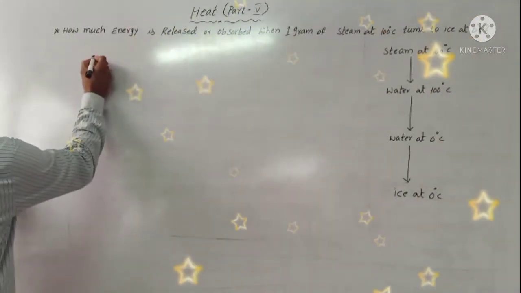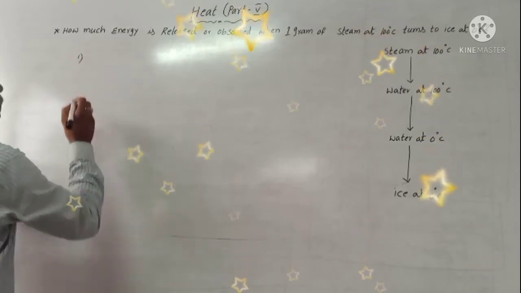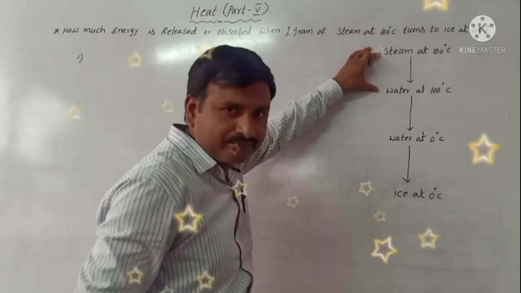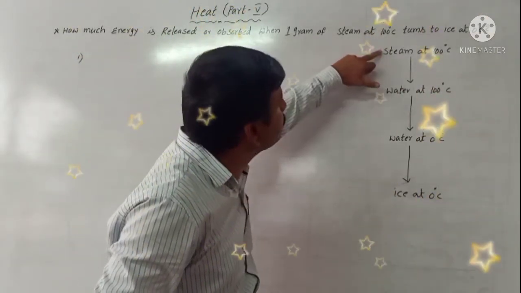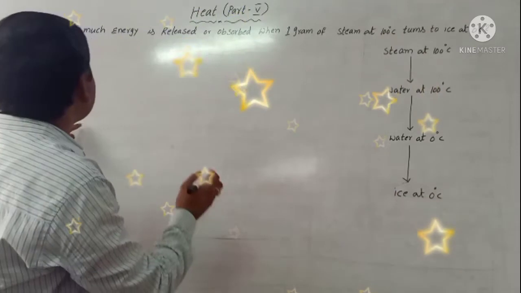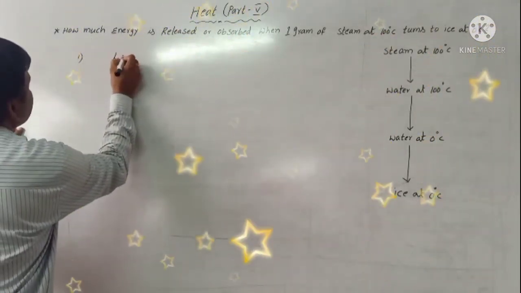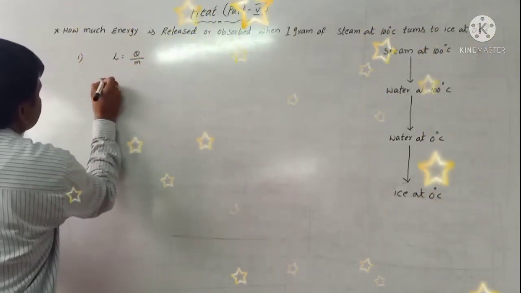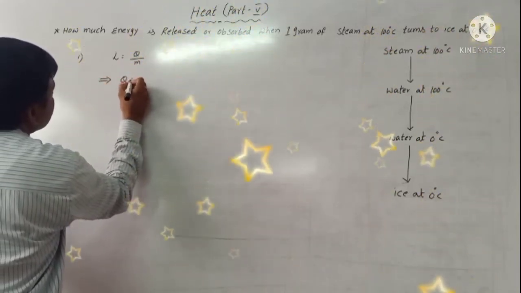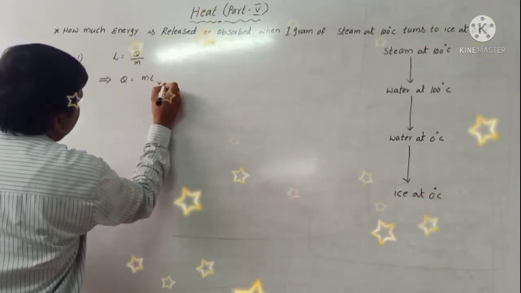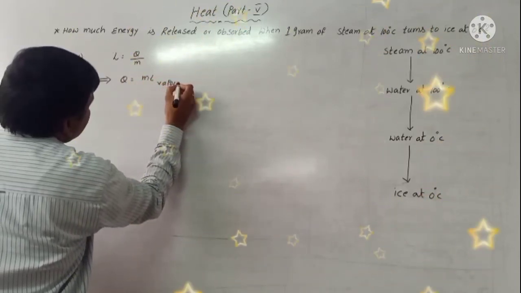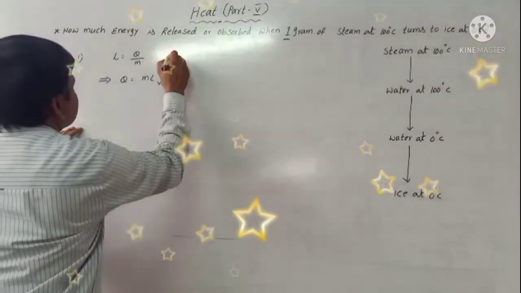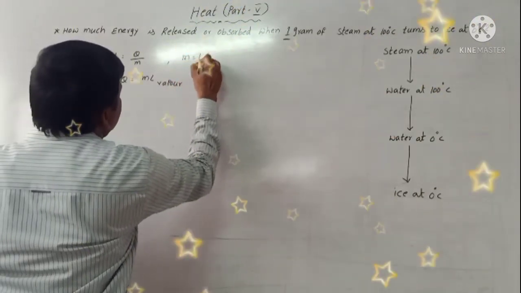Steam at 100 degrees Celsius. So first one, how much heat energy? First these two, both are the same, water at 100 to steam at 100. That means already we know that latent heat of fusion L is equal to Q by M. Then Q equal to m L vapor. Here, given mass m is equal to 1 gram.